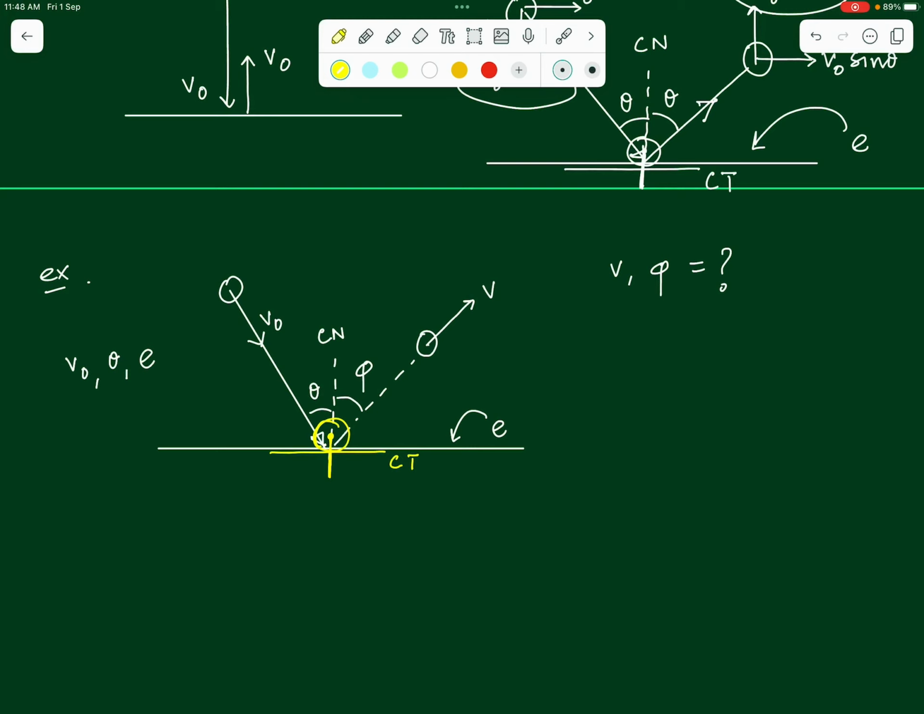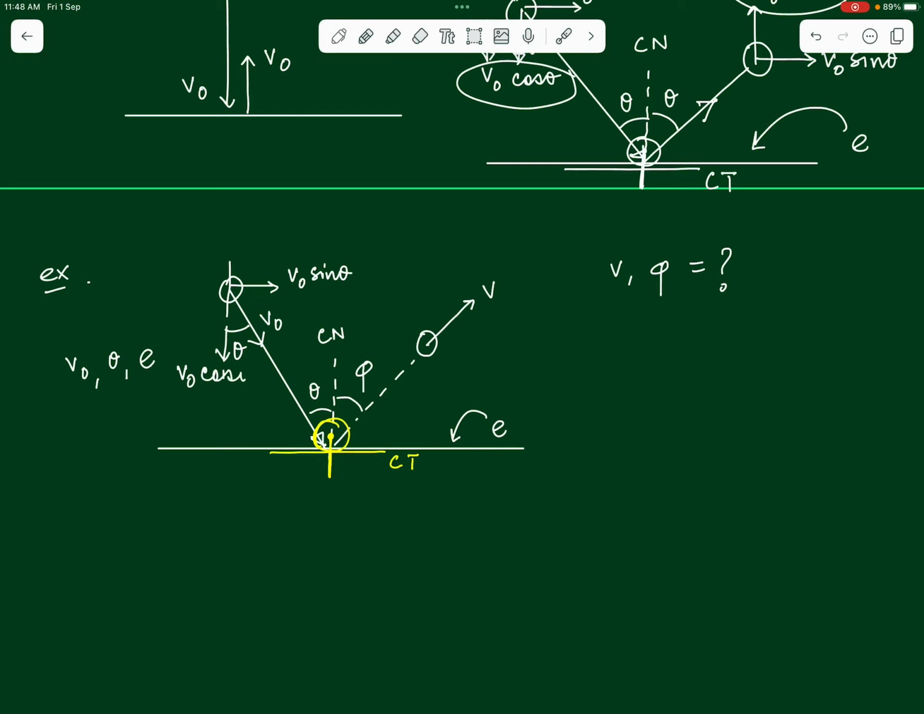And now we come to our results. What are the results? We know that along the common tangent, the ball does not suffer any change in its momentum. So if we look at the figure, this angle here will be theta. So the component of v naught along the common tangent will be v naught sin theta, whereas along the common normal it will be v naught cos theta in the downward direction, right?